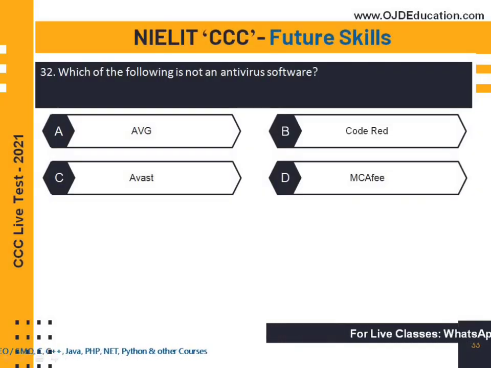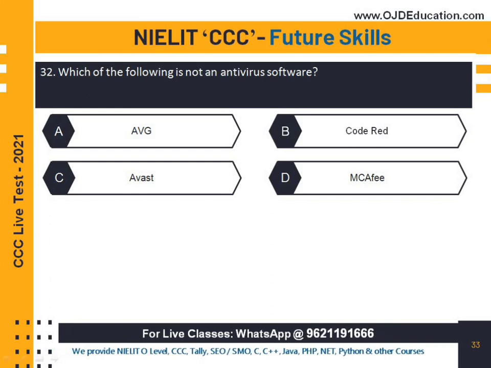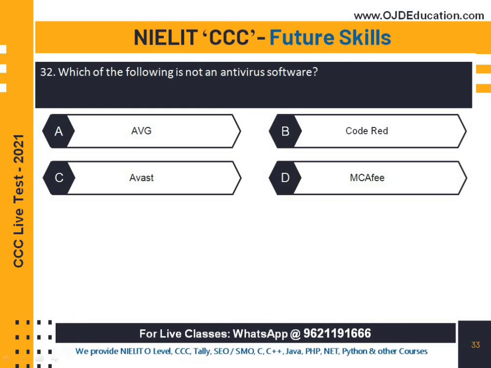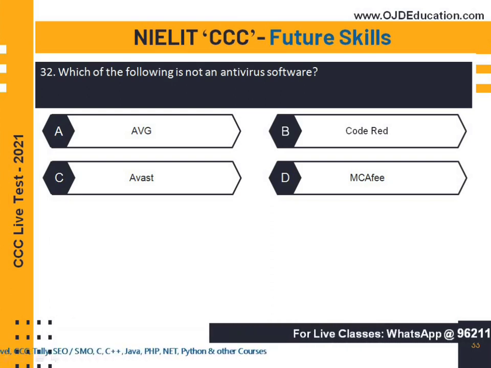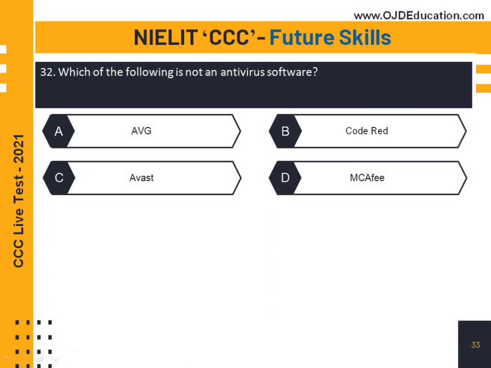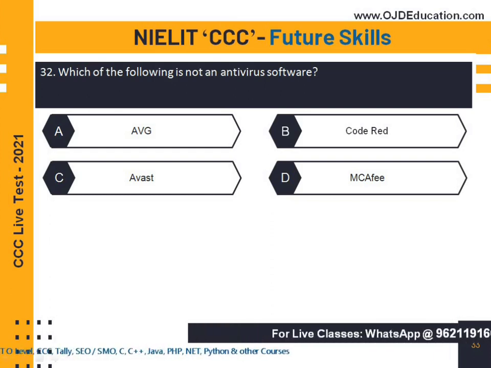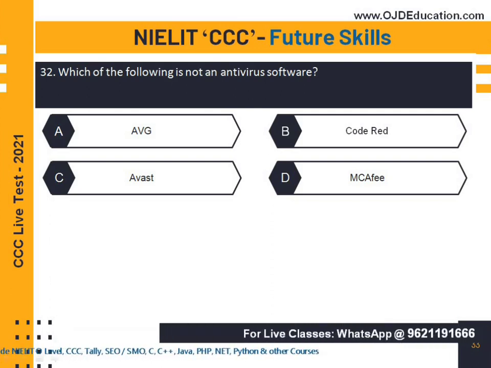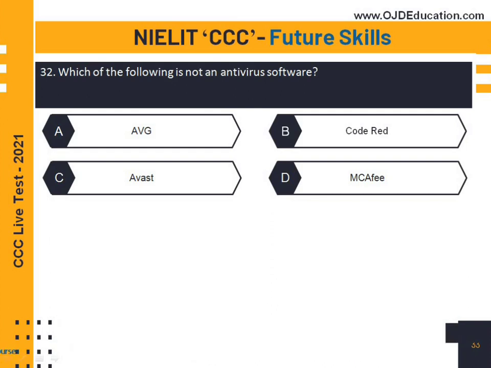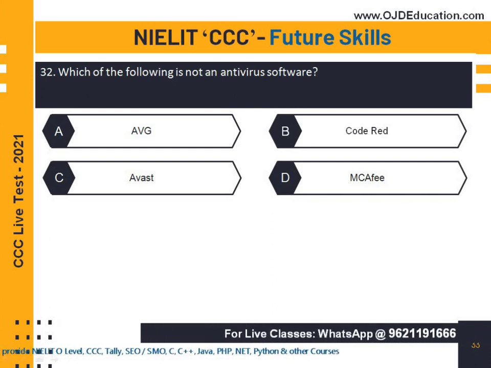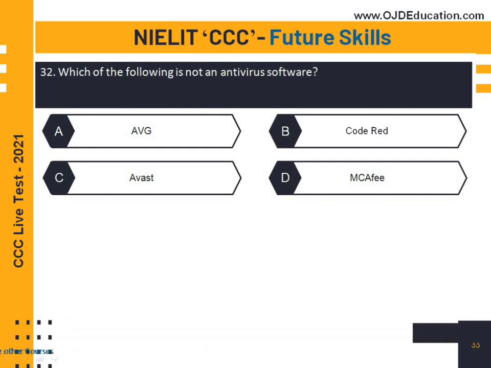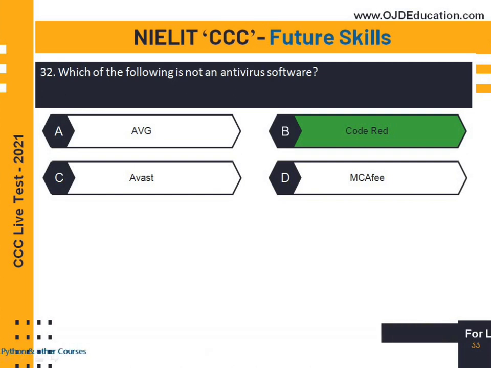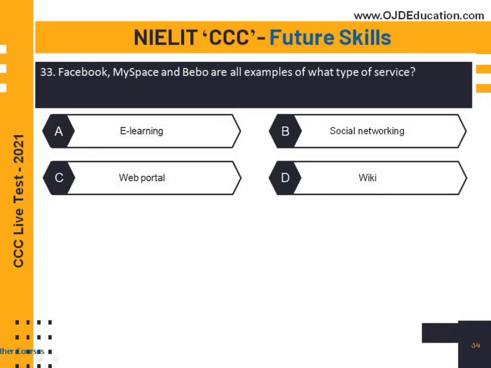Now the next question is, which of the following is not an antivirus? These questions are related to future skills and cyber security. Actually, this is a new chapter that is added in CCC since the CCC syllabus has changed. So this is a very trending topic, future skills and cyber security. Now these are very important questions. Which of the following is not an antivirus software? CodeRed is not an antivirus software.